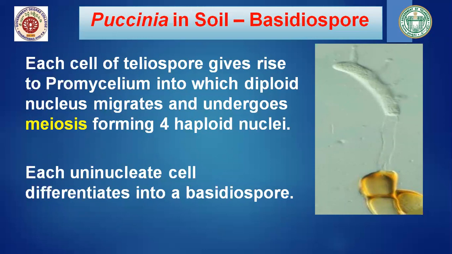Now the promycelium divides into 4 cells by formation of transverse septa. So here you can see 4 transverse septa. Now each cell produces a single basidium. Each uninucleate cell differentiates and develops into a single basidiospore.